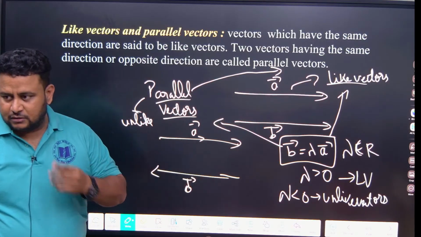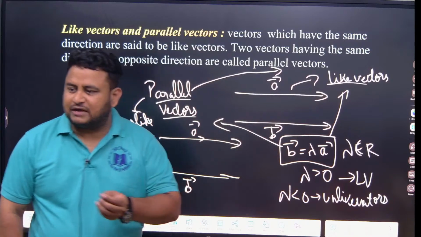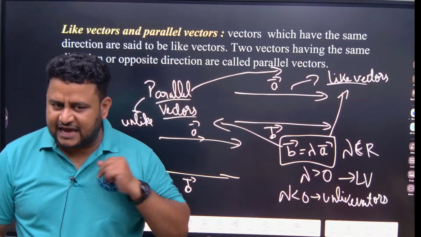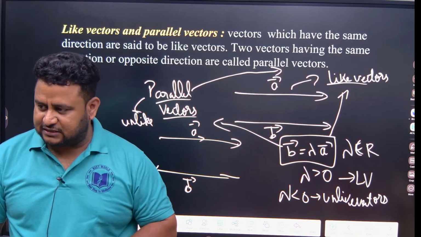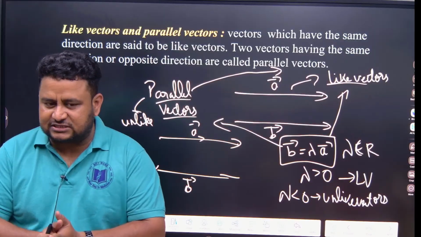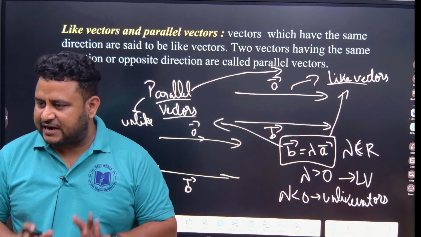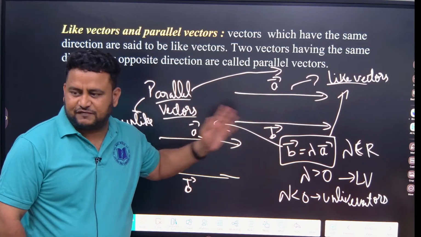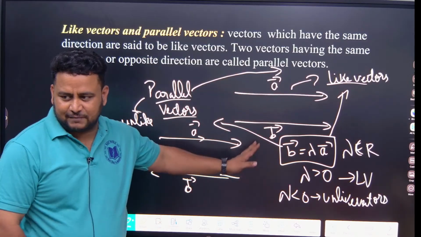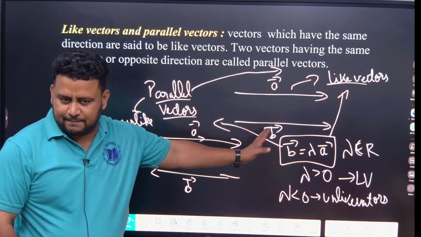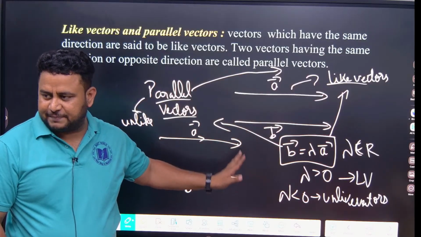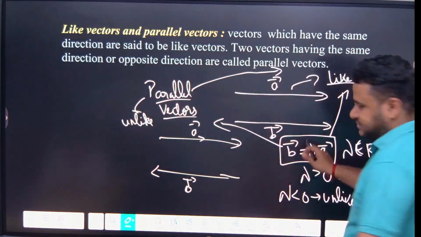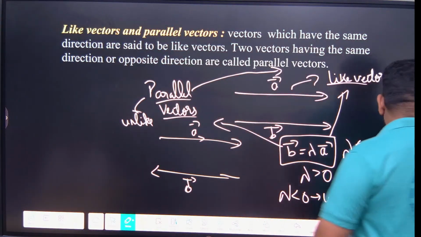So looking at the question, suppose vector B is given as 2 times vector A. 2 is a positive value, so you should understand they have given like vectors. If they have given -2, it is unlike vectors. If they have given a linear relation like this, they are parallel vectors. You can write one vector in terms of another vector, with a constant, lambda, k, or whatever they give. That will be a real number, positive or negative depending on whether it is like vectors or unlike vectors. Clear? Write this down. This condition is important. If you are done, we will go to the next thing.